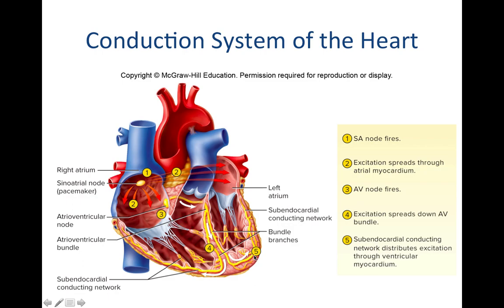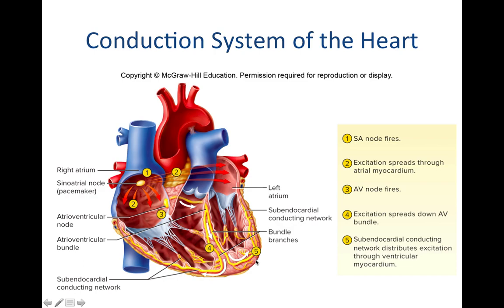So as these impulses travel through the conduction system of the heart, you have stimulation of the muscle of the heart, and that's what's going to cause contraction. Contraction of the atria is caused by the signal sent by the sinoatrial node, both the right and the left atrium. And then the right and left ventricles contract as the signal reaches these Purkinje fibers, or the subendocardial conducting network that line the ventricles.